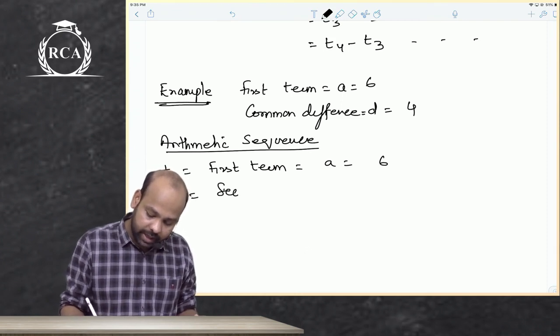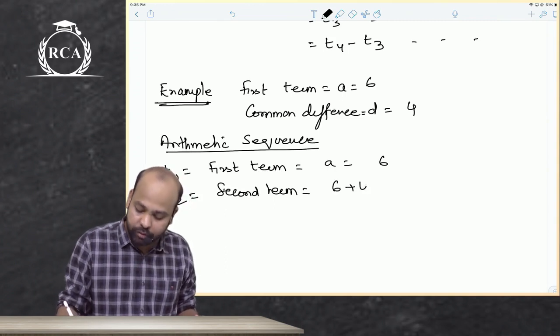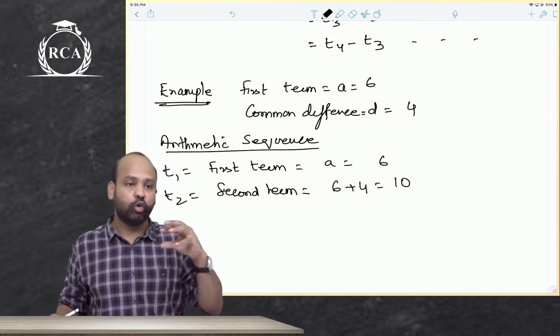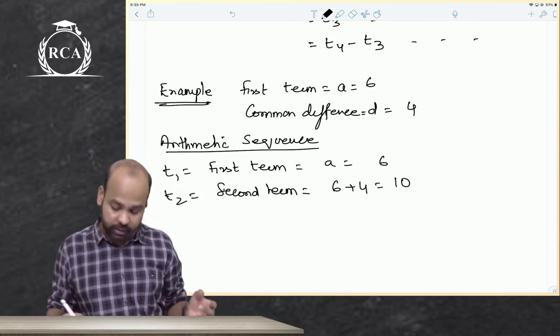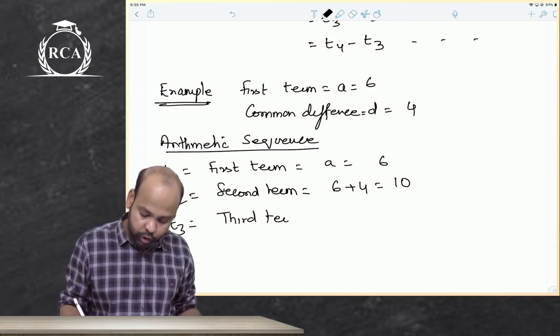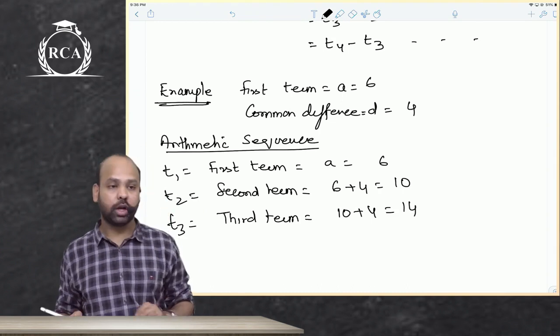T2, the second term, should be 4 more than the first term because the common difference is 4. T3, the third term, should be 4 more than the second term, which is 14.